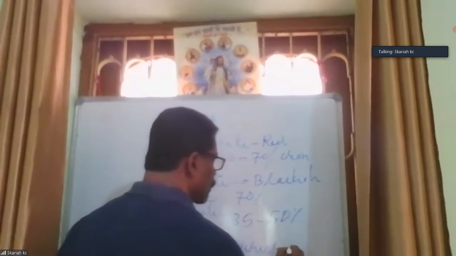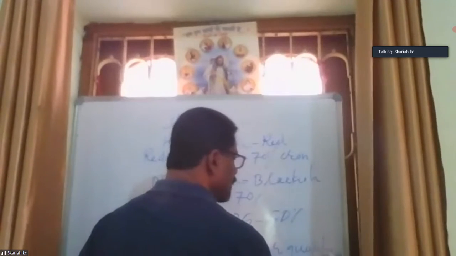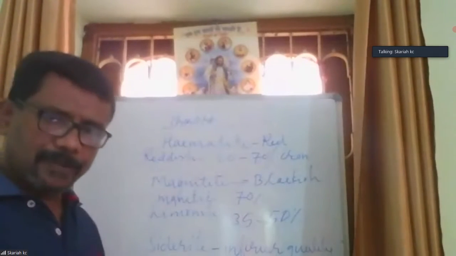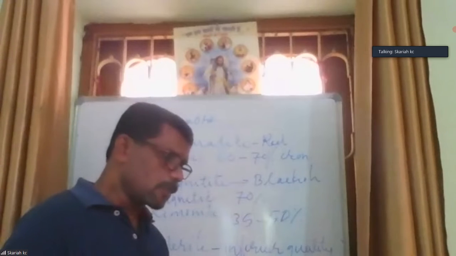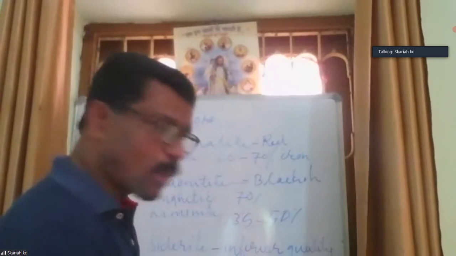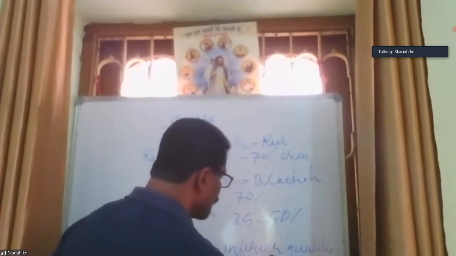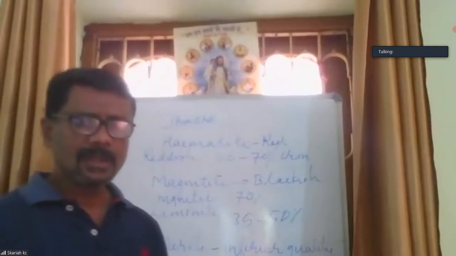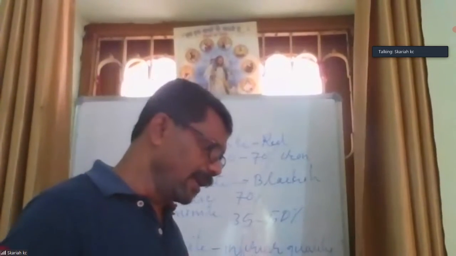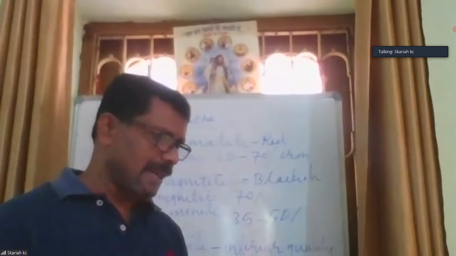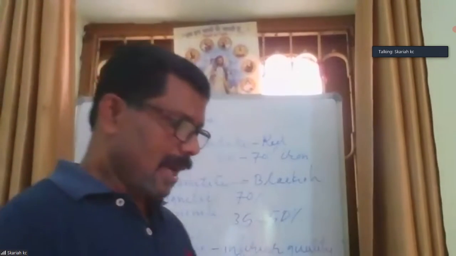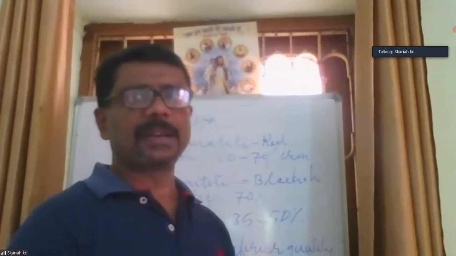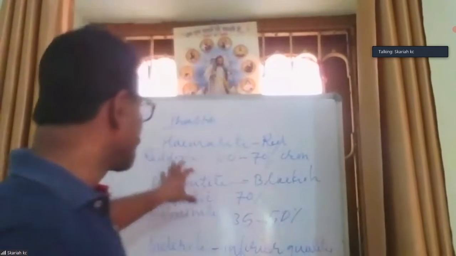From this siderite, we can obtain only how much percent? 40% of iron. 40% of iron we can obtain. And siderite is mainly found in Goa, Andhra Pradesh. There you can find this siderite type of iron.